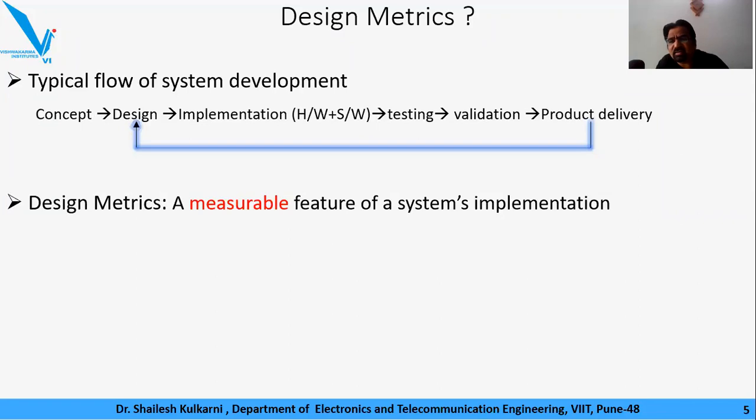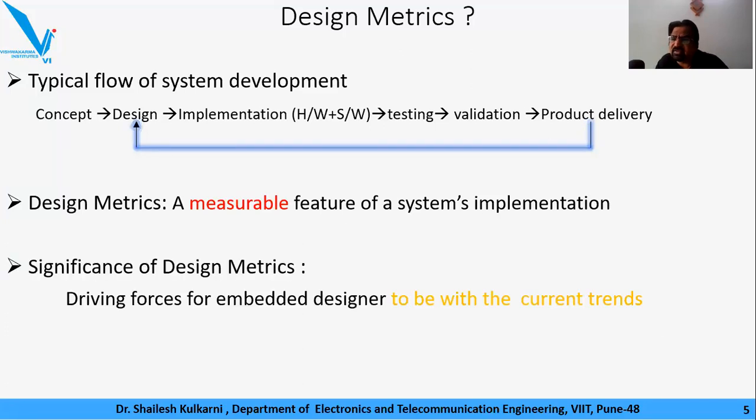So these particular measurable features of system implementations are referred to as design metrics. Okay. Then what is the significance of design metrics? So these design metrics would prove to be driving forces for embedded engineers to keep up with the current trend. That is what I'm trying to explain at this particular moment. If the current trend happens to be very miniaturized size, with optimized power requirement, as well as better connectivity across the different protocols,